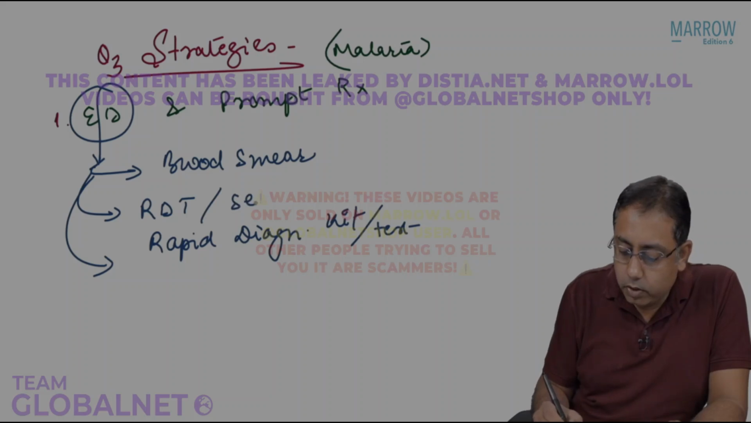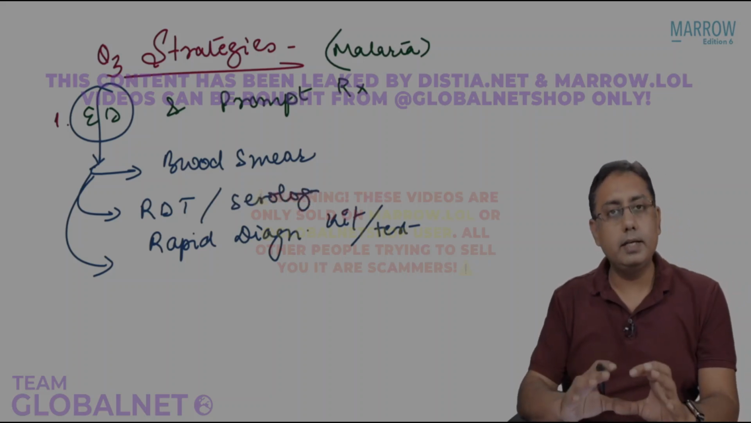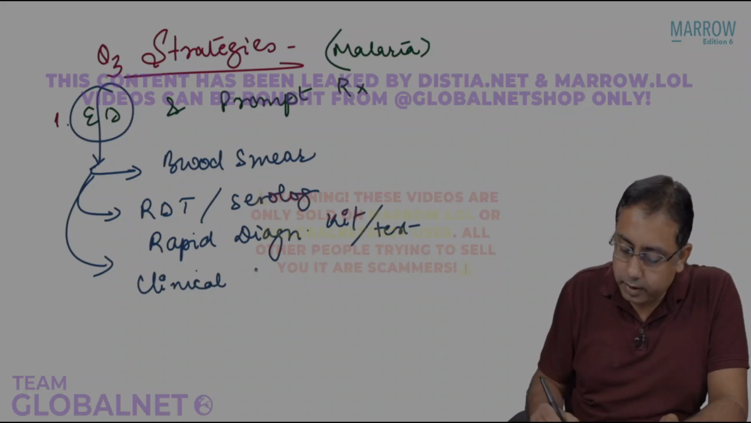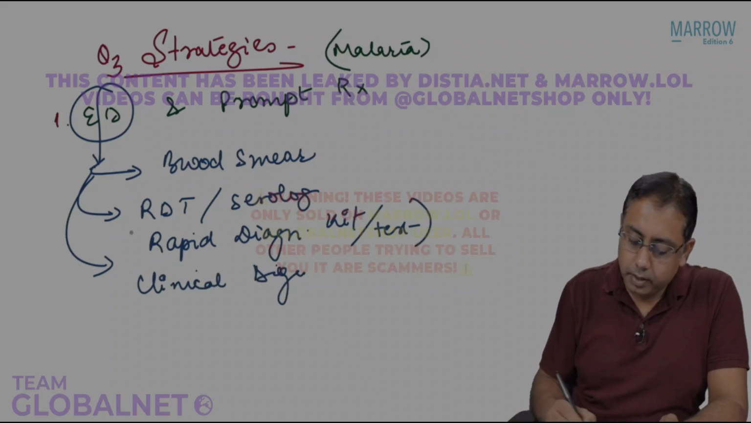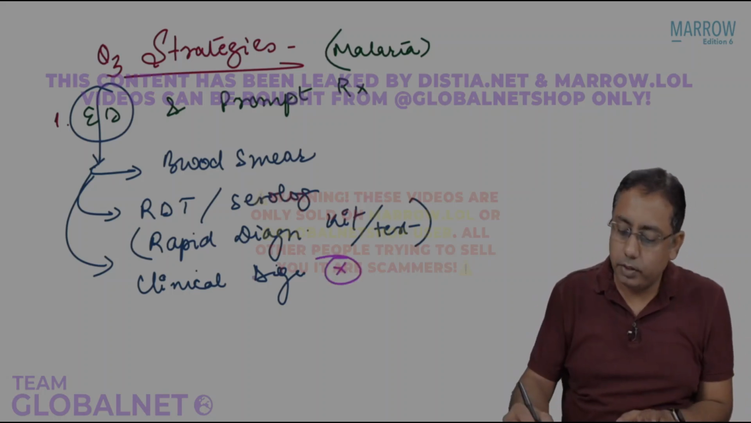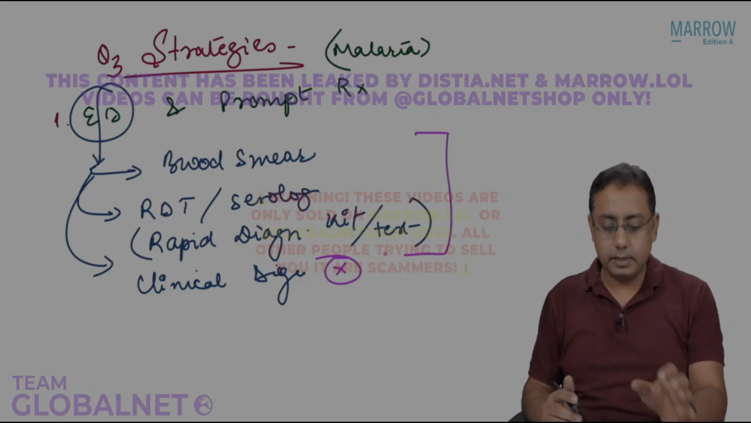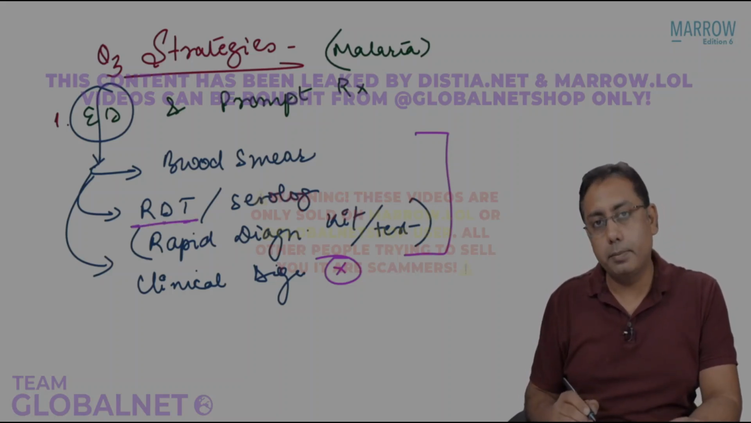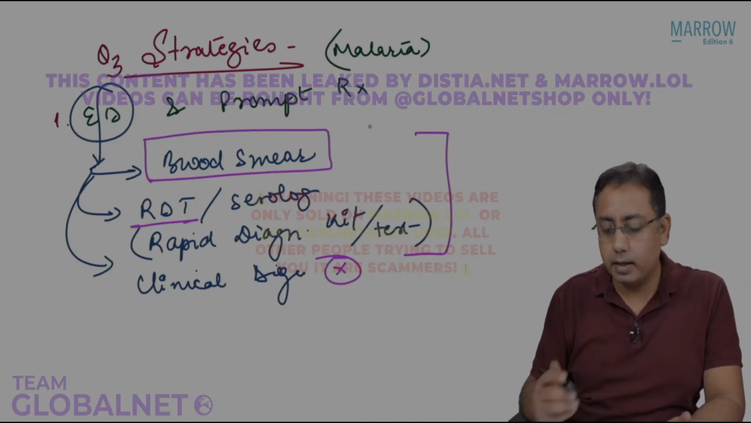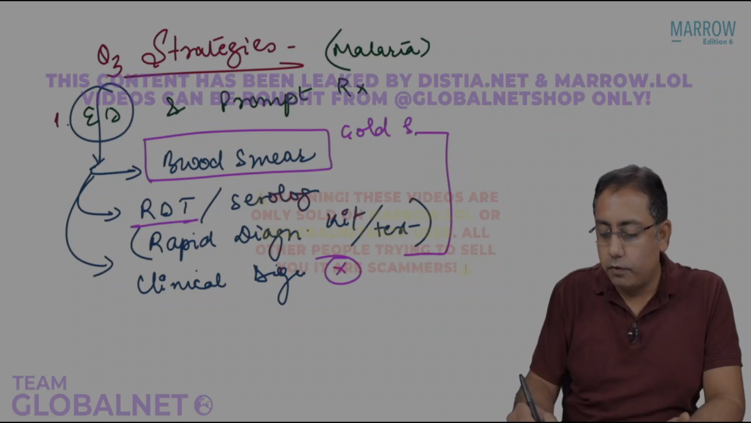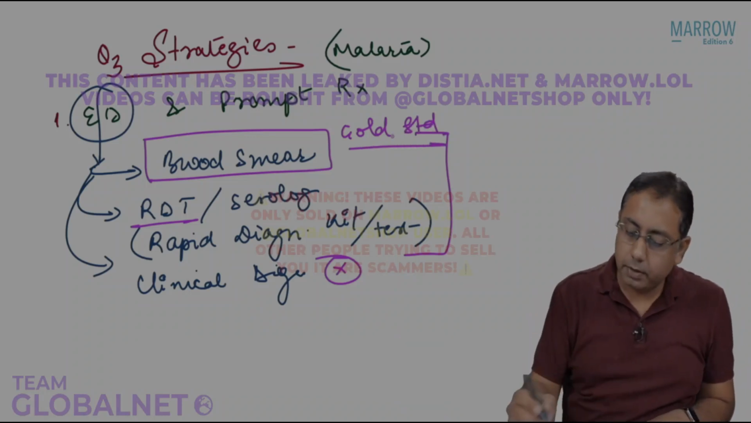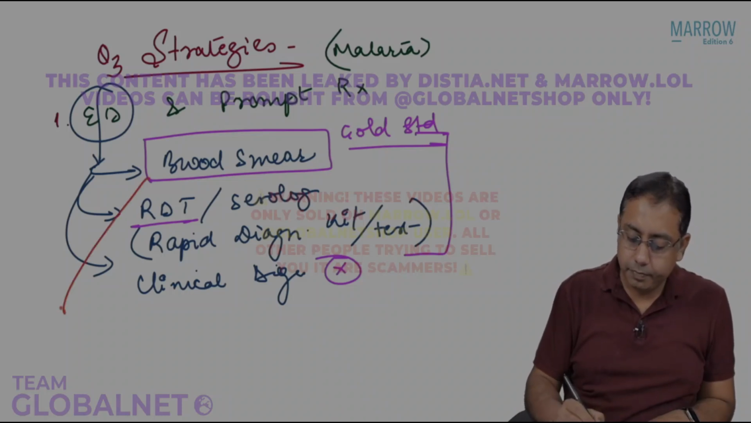Or we might do a serological test. All these are antigen or antibody based tests, or we might have clinical diagnosis. Of course, clinical diagnosis is not being evaluated under the program. We do have an option of RDTs to be used. And in fact, the gold standard that we use for diagnosing malaria in India is blood smear examination. A couple of MCQs on blood smear examination.